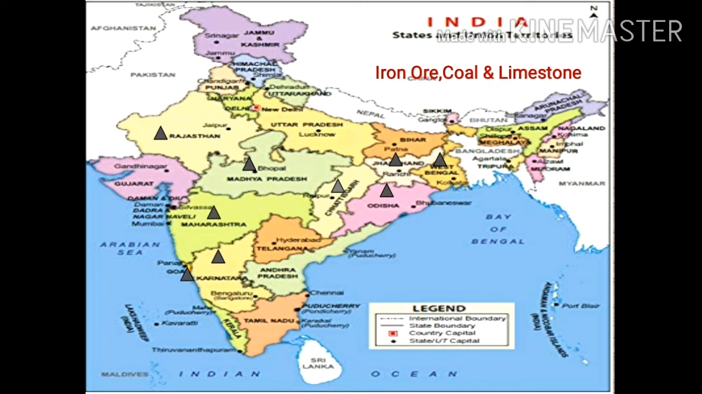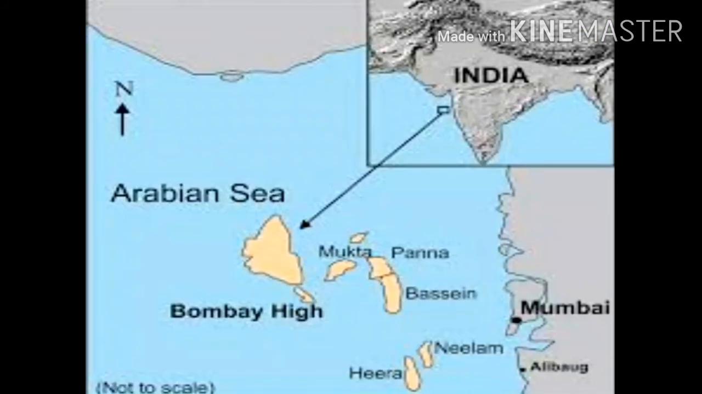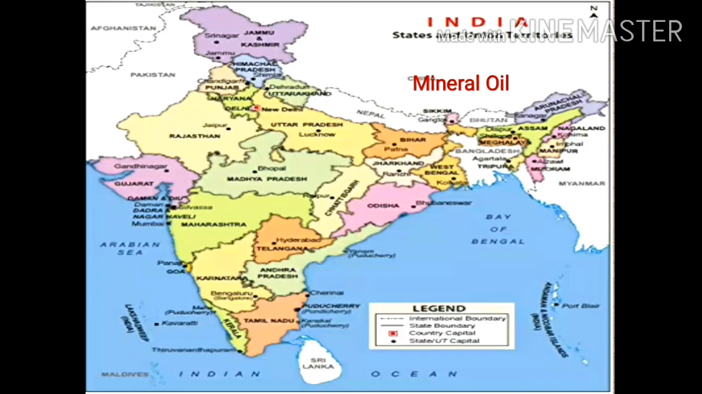Now let us see where the natural gas deposits are found. The natural gas is found in the Krishna Godavari basin, and also in Mumbai High in the Arabian Sea. The next one is mineral oil. We find mineral oil in the Arabian Sea, Digboi in Assam and also in Ankleshwar in Gujarat.